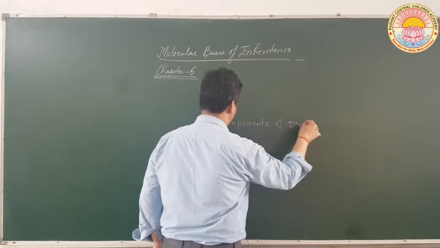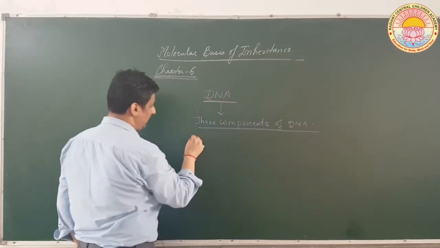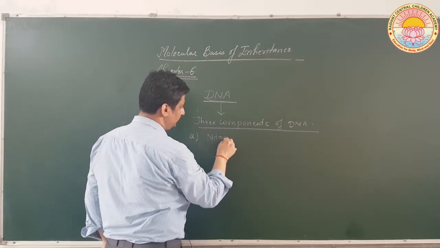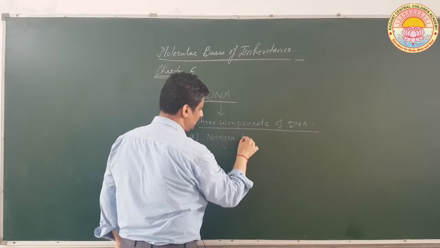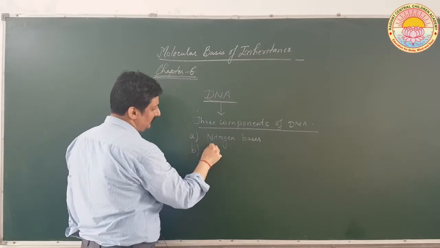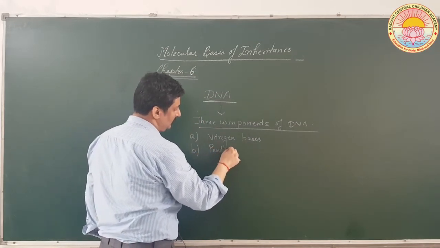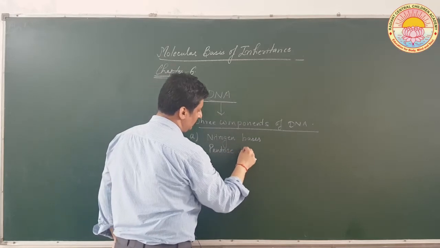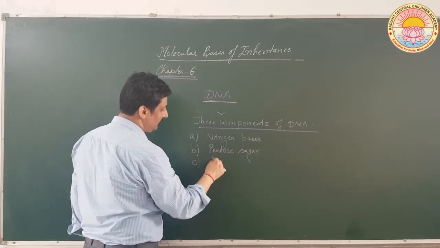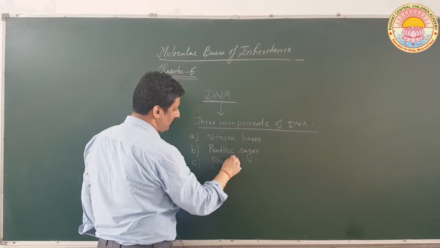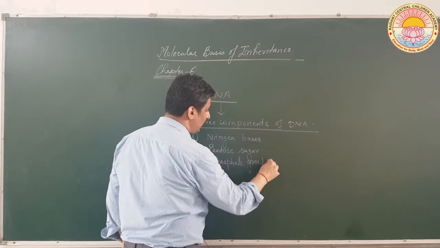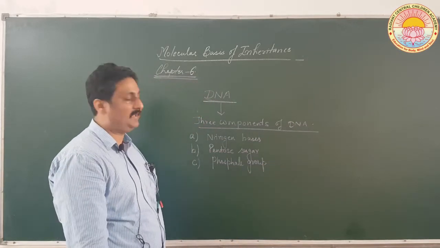Three components of DNA. First is nitrogen bases. Second is pentose sugar, and the third one is phosphate group. These are the three components of DNA as such.